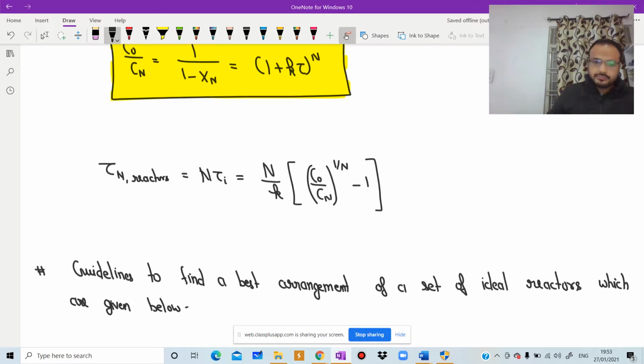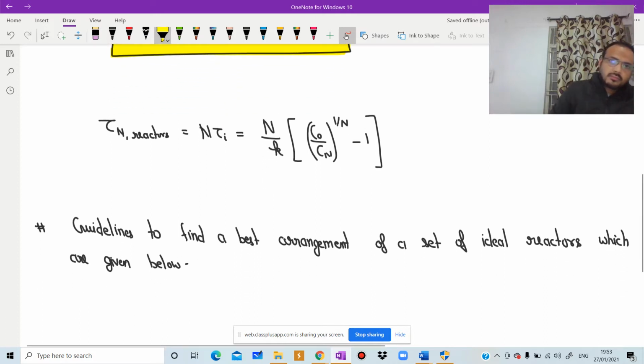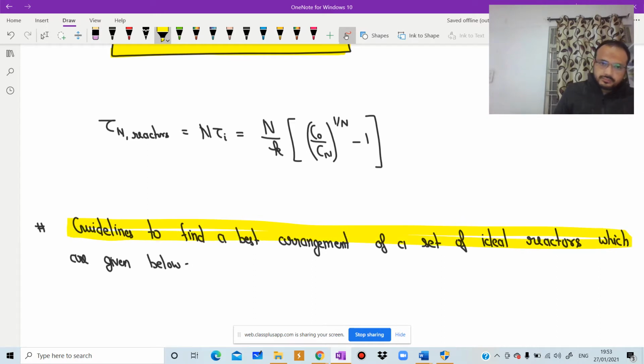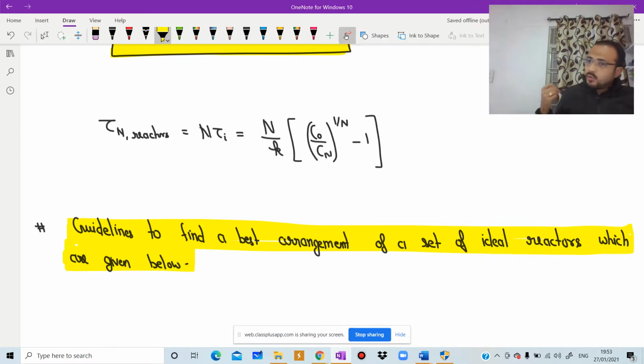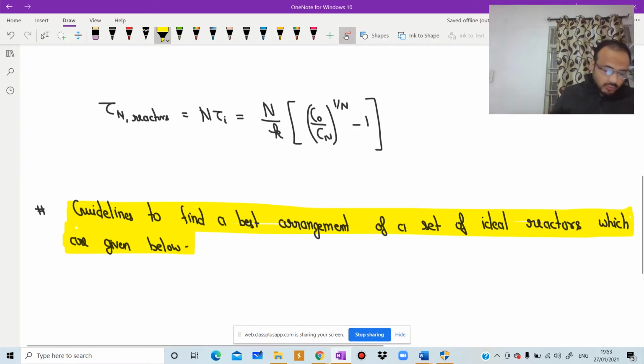Listen carefully. What is our main motto? Our main motto is to reduce the size of the reactor and to increase the conversion. This is our main motto.